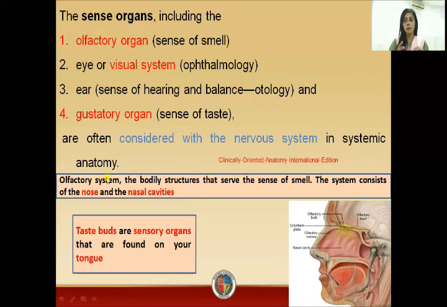Then in the olfactory system, we will study the nose and the nasal cavities. Then in taste buds, definitely we are tasting the particular food. So taste buds are the sensory organs as well.